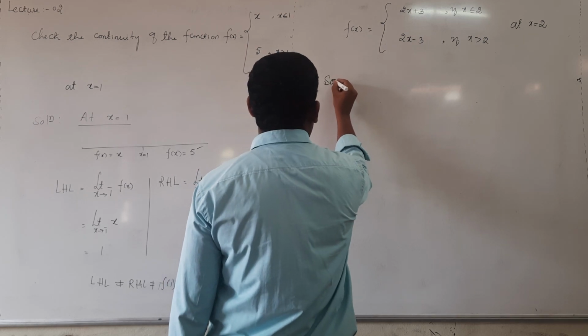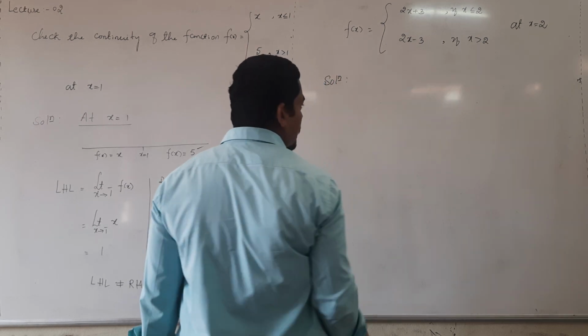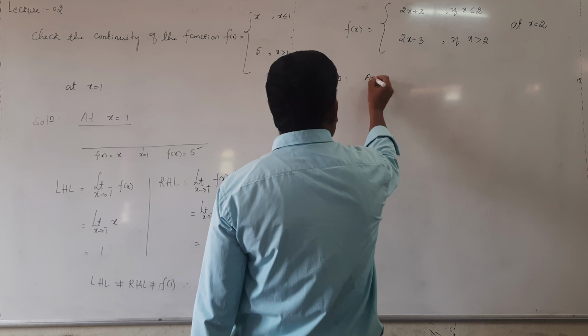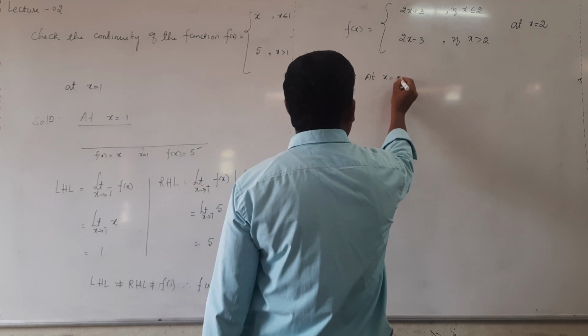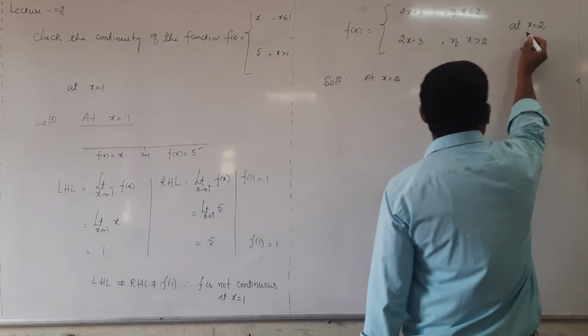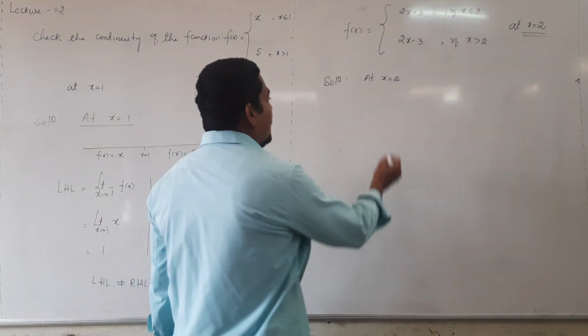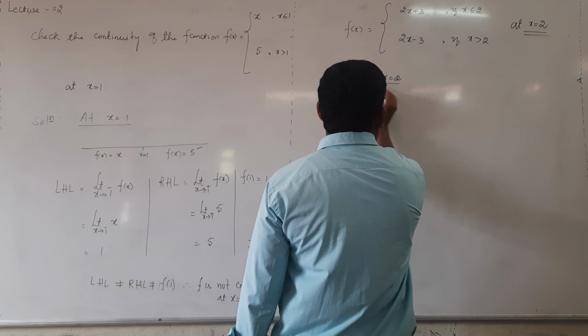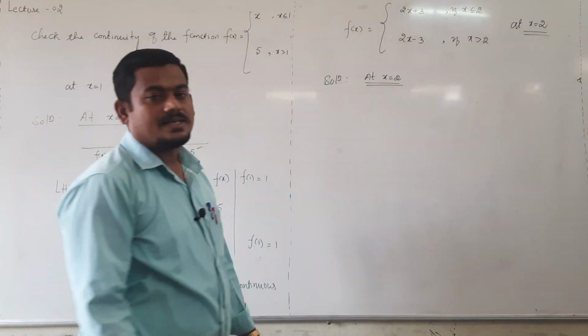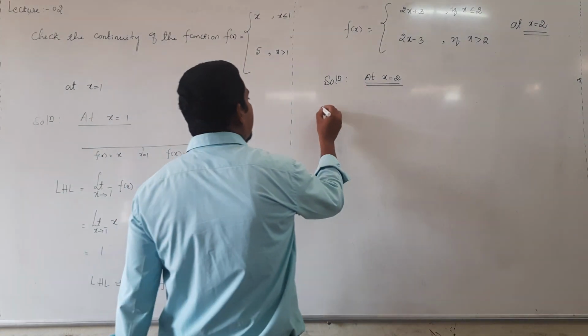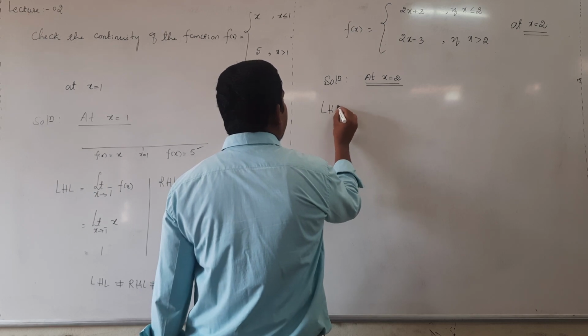Solution. At what point do we have to verify? At x equal to 2. They have given, we have to check continuity at 2. So at 2 we have to verify whether the function is continuous or discontinuous. Same thing only. Evaluate LHL.